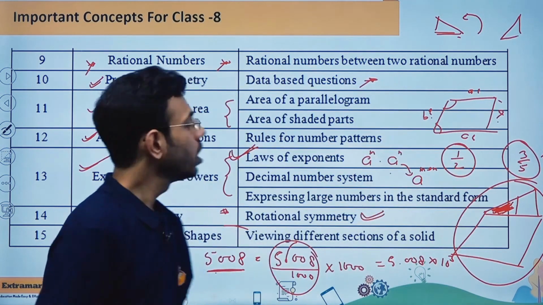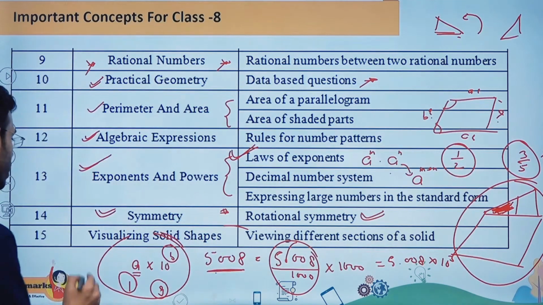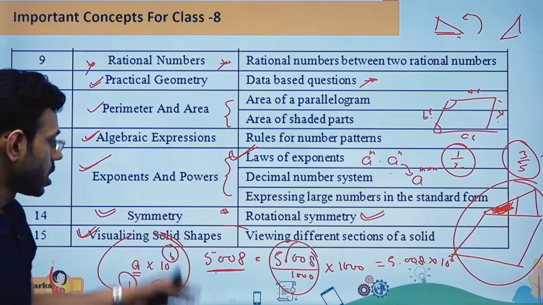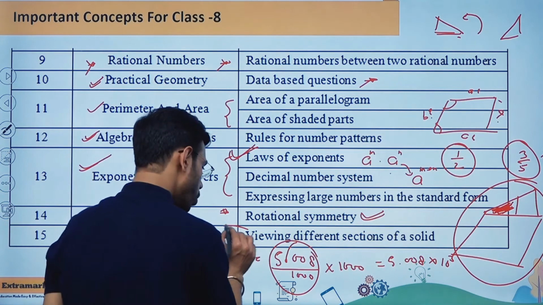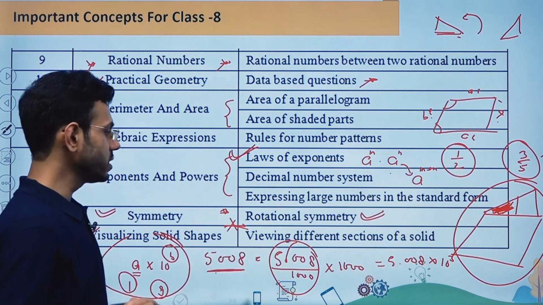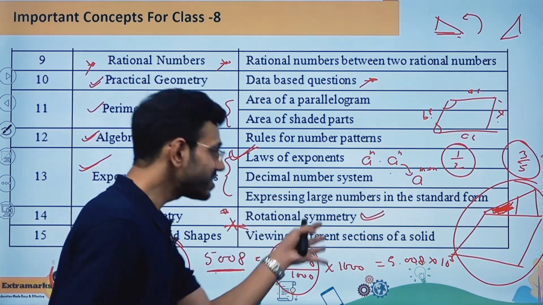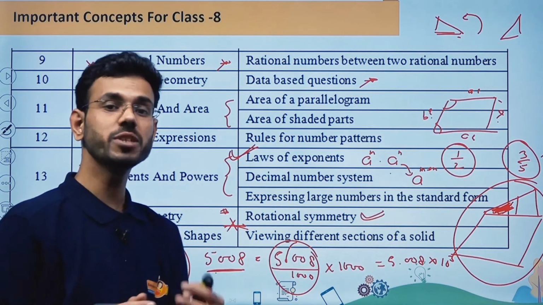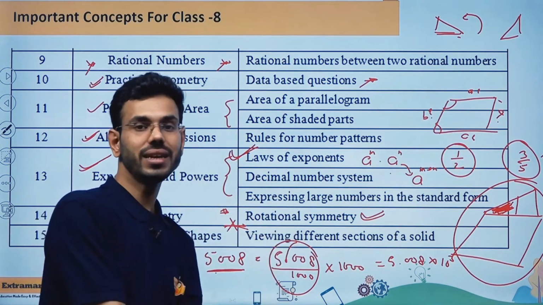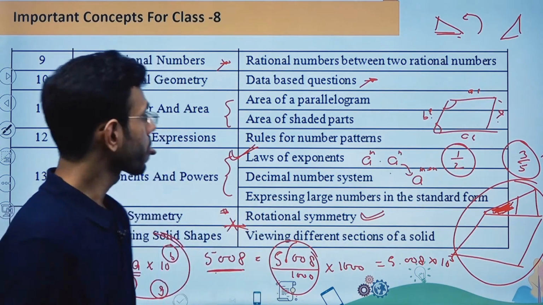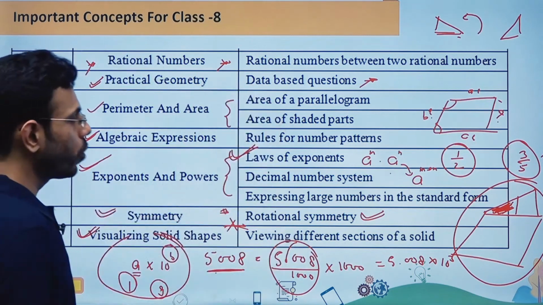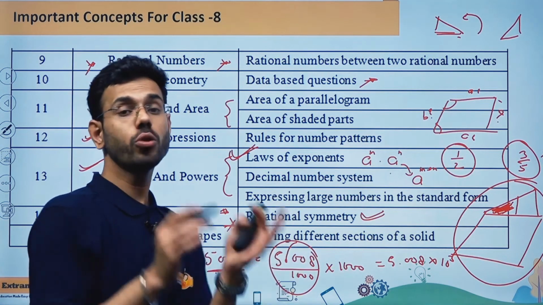Is it perfectly fine? The next and last chapter of 7th class is going to be visualizing solid shapes. In this, the important part is visualizing or viewing different sections of a given solid, that means making the net diagram and understanding that particular solid. So this is all about the important concepts which you have to cover.